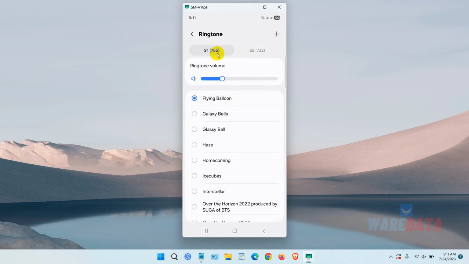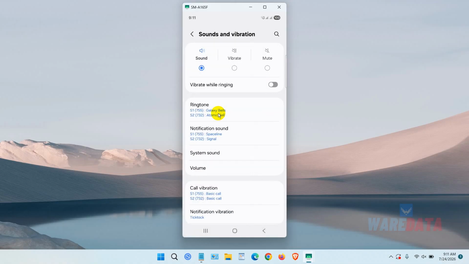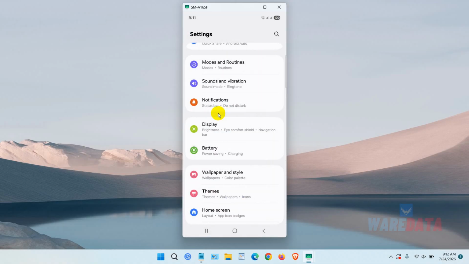And for example, this is for our first number. We can change into another for the ringtone. And this is for common call.